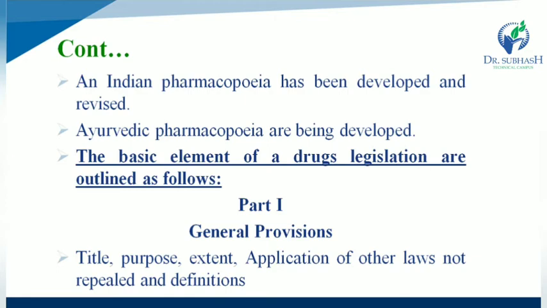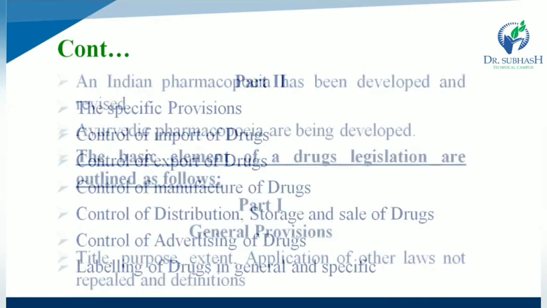First of all, you have to mention the title, purpose, extent of the Act, application of other laws that are not repealed or cancelled, and definitions of the Act. That is Part 1, the general provisions.